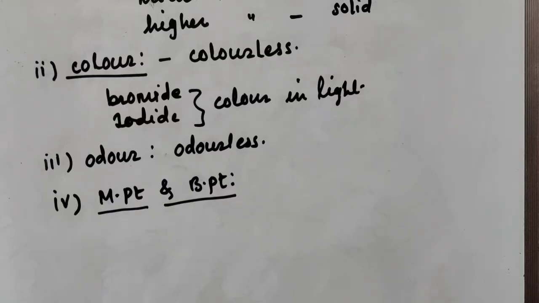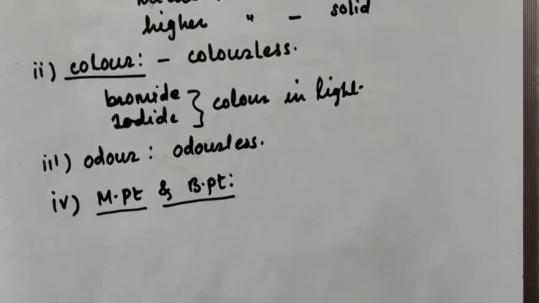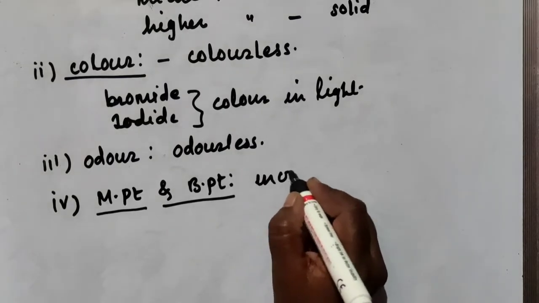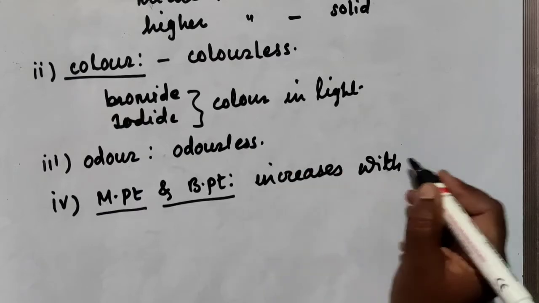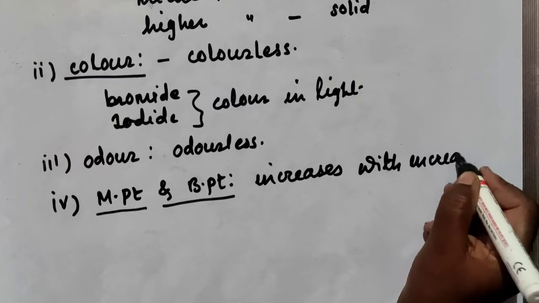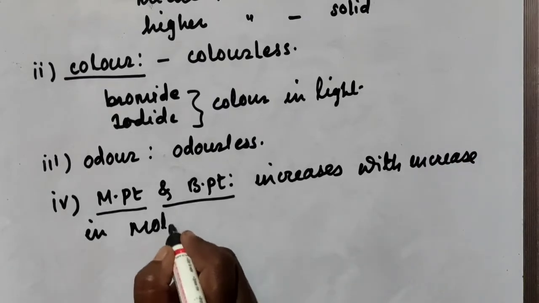With increasing molecular attraction, the melting and boiling point goes on increasing. With increase in size, the van der Waals forces go on increasing, and that's why melting and boiling point increase with increase in molecular mass.